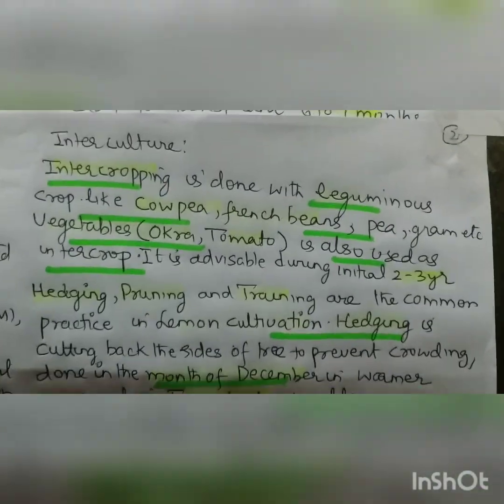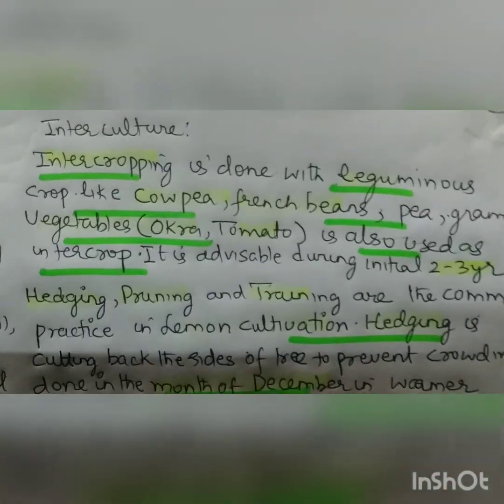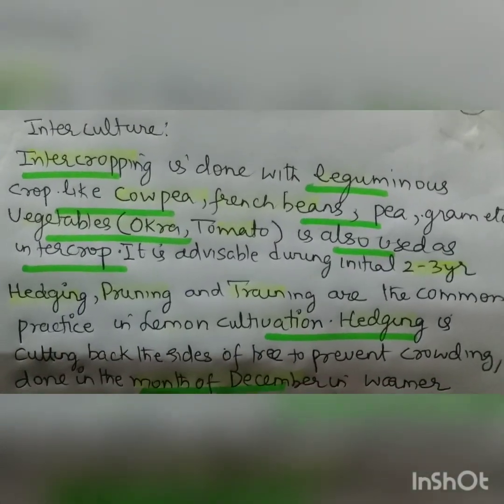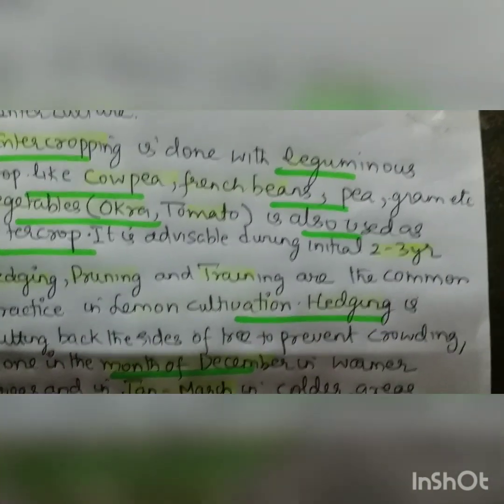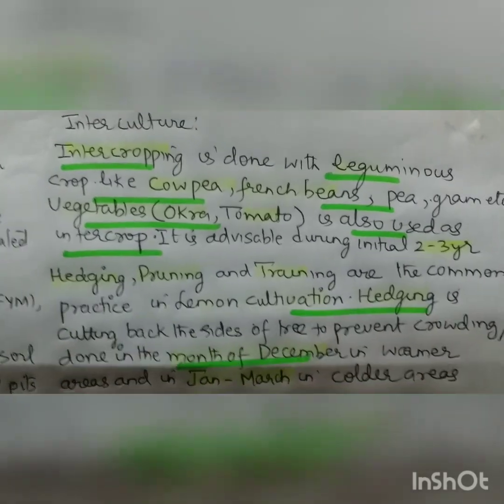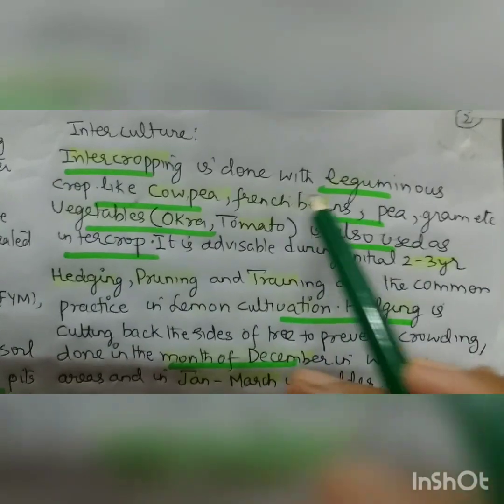Now we are coming to the interculture. In case of interculture, this is intercropping. I already told you in case of mango and grapes, because the farmer requires some extra income during the lean period in which there is no income from the lemon. Intercropping is done with leguminous crops like cowpea, fresh beans, pea and gram.